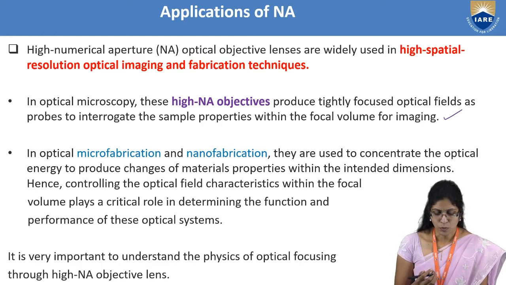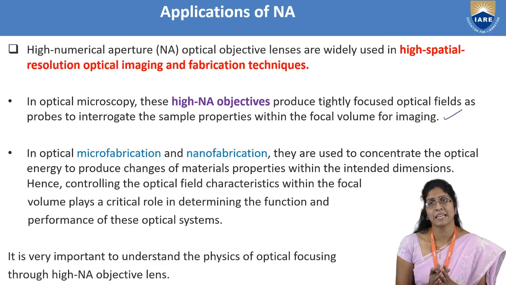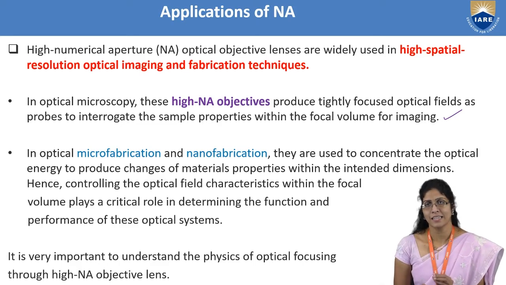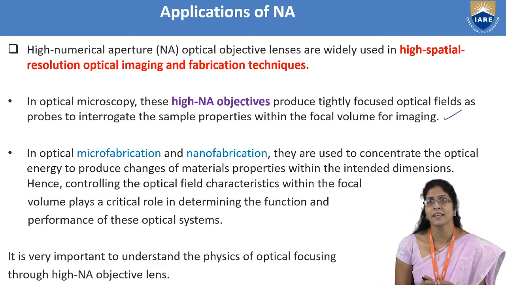And if you have to fabricate by using microfabrication or nanofabrication in optical methods, where you have to reduce the material down to nano or micro level thickness, then you have to concentrate the optical energy to produce the desired properties of the material within the desired dimensions, which is very tough.